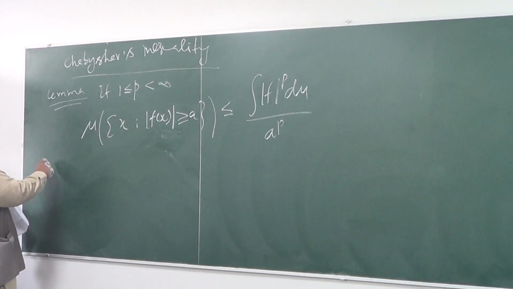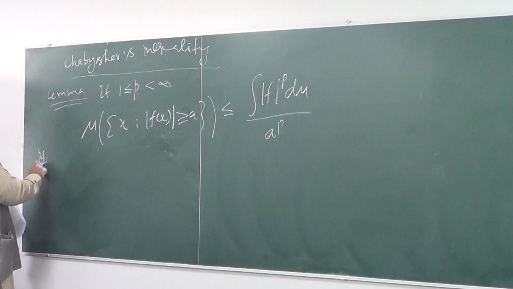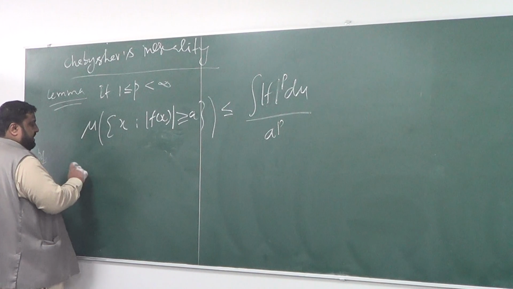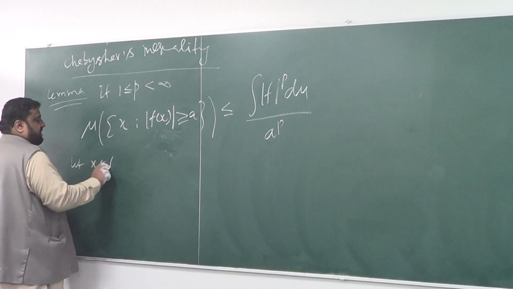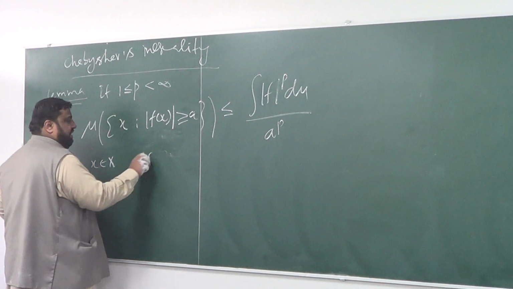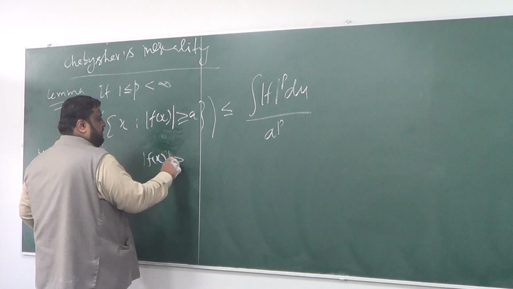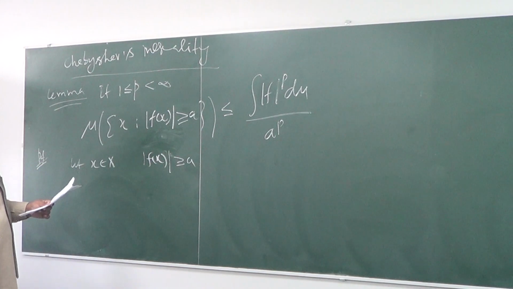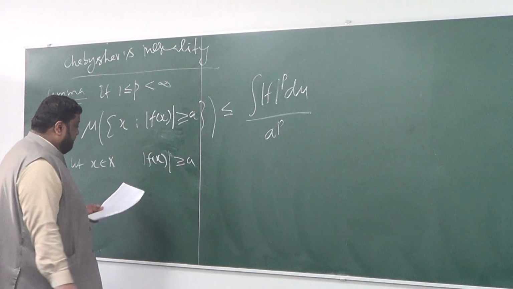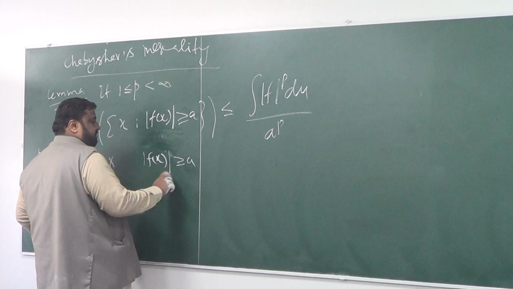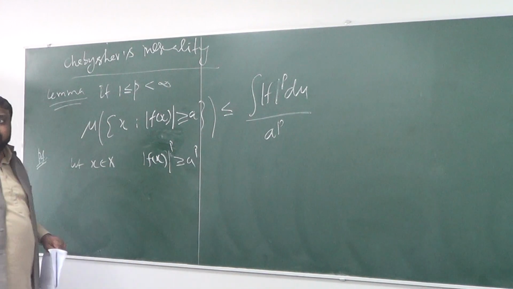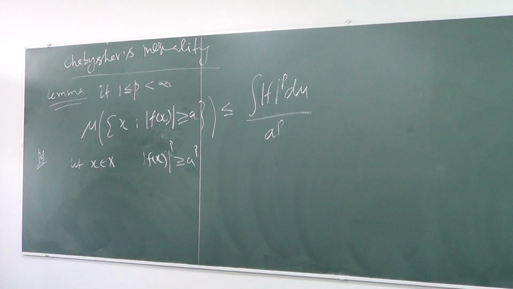What would be the proof? The proof would be simple. Imagine I have a point x from X, a point for which |f(x)| is bigger than or equal to a. Then obviously its pth power will be bigger than or equal to the pth power of a. You must be happy with this.